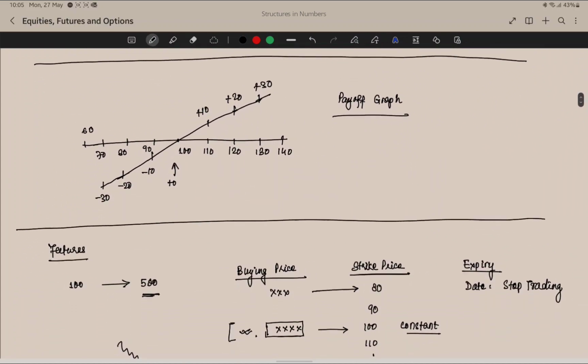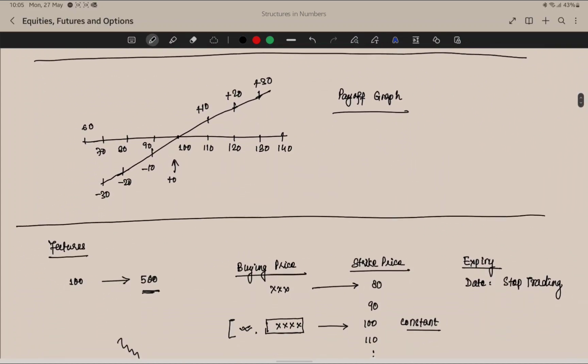So let's try to understand what will happen in case you purchase an equity. Let's say you purchase for 100 USD. This is the payoff graph, that means how much profit or loss you are going to get. Let me mark this as profit and loss. If the price of the security goes up, your profit will go up. For every 10 USD, your profit will go up by 10 USD. So at 110 USD, your profit will be 10 USD, and so on. And if the prices go down, then your losses would increase, and so on.